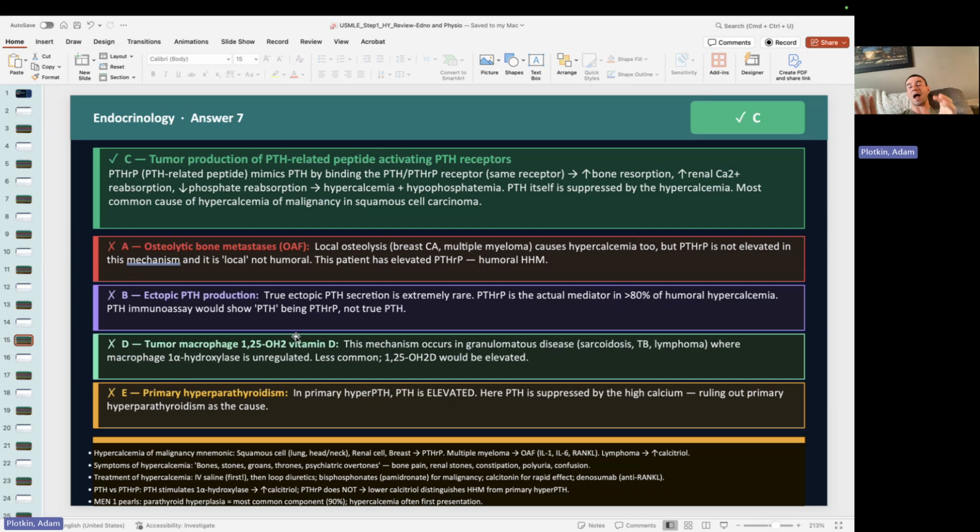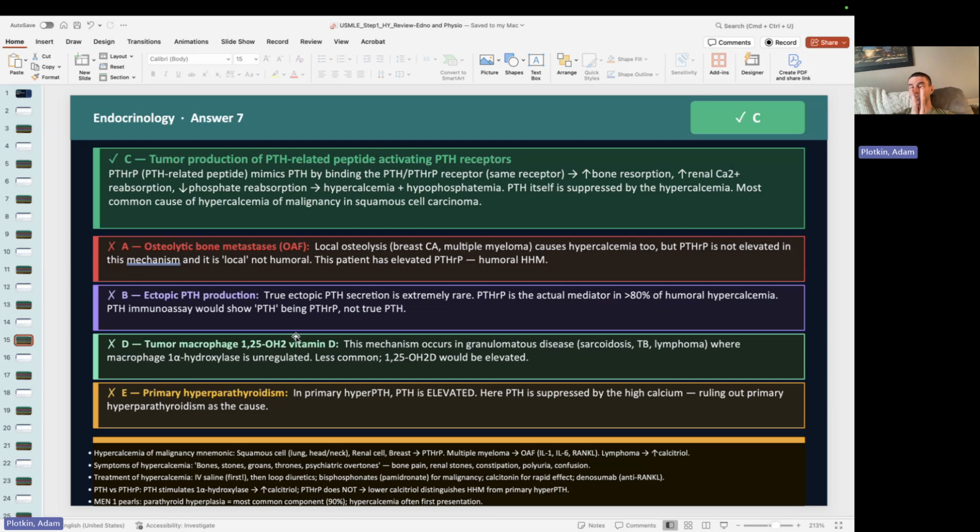And then after you do that, you can give them calcitonin, which suppresses osteoclast function, but it only works for a short period of time. And then we can give them bisphosphonates, which cause osteoclast apoptosis, which take about 48 to 72 hours to kick in, but they work for a much longer period of time. And if none of that works, we can potentially give diuretics, and then we can do dialysis.